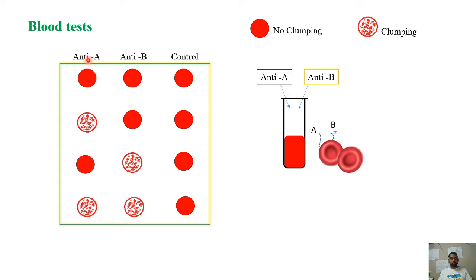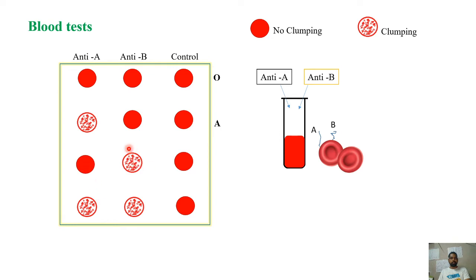In the second person, there is clumping with anti-A and no clumping with anti-B, and the control will obviously be like this. In the third person, no clumping with anti-A but clumping with anti-B. And in the fourth person, there is clumping with both anti-A and anti-B. So by observing this, we can tell which blood group each person belongs to. The first person, as there is no clumping with any of these antibodies, will be O. And the second person, with clumping only with anti-A, will be A.